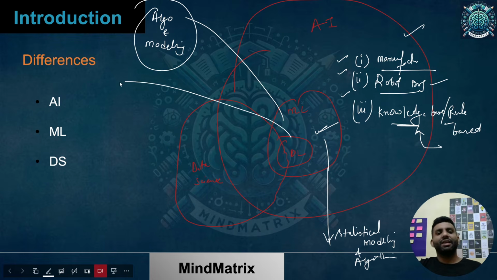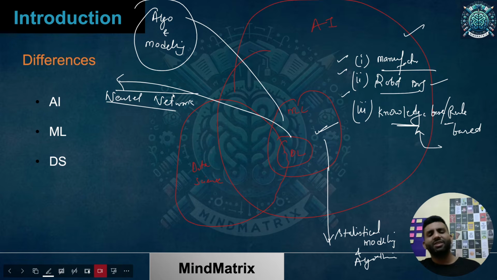Deep learning is mostly about neural networks. We'll see each of these further. This is just to make a clear distinction of where ML, machine learning, differs from deep learning. In fact, deep learning is also a kind of machine learning, because you are learning from the data, but in deep learning you're using neural networks.